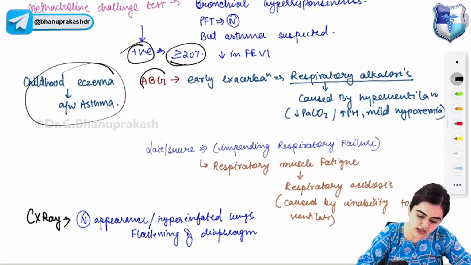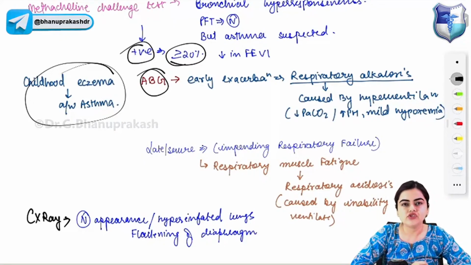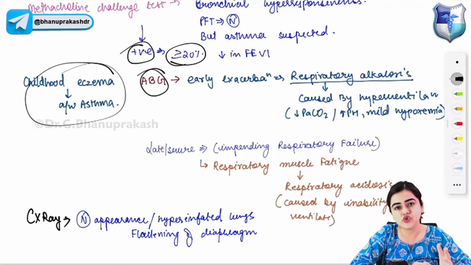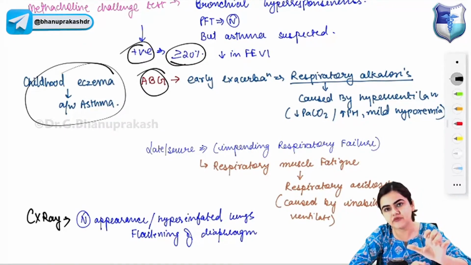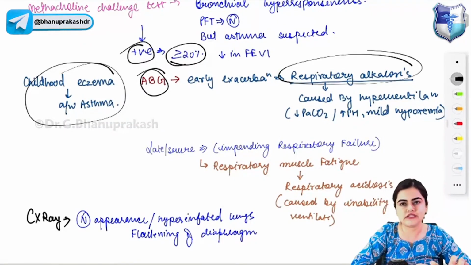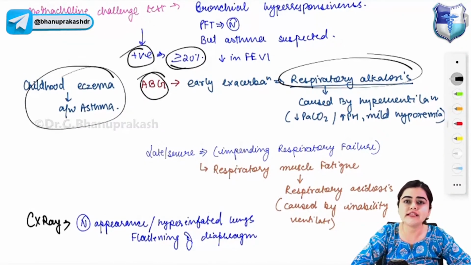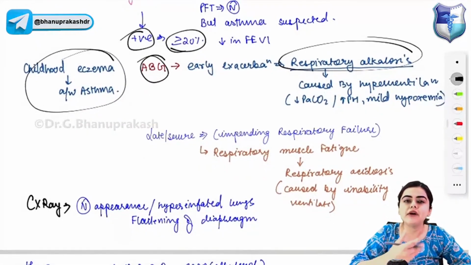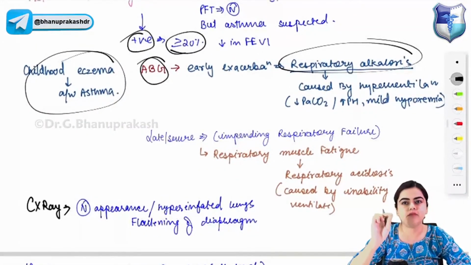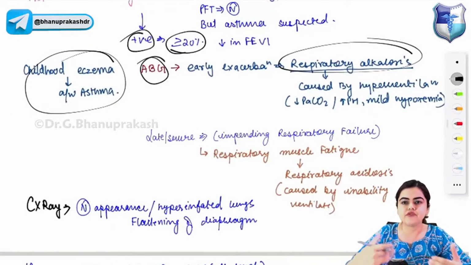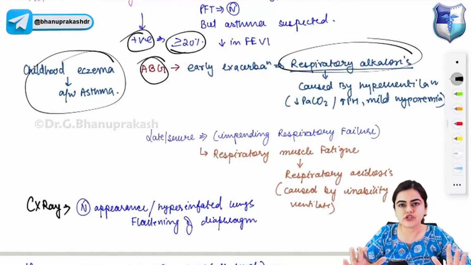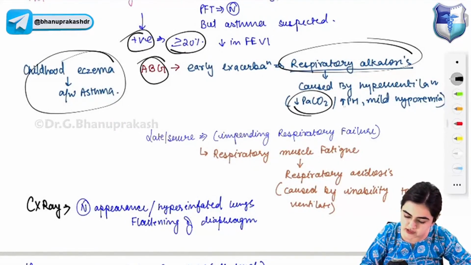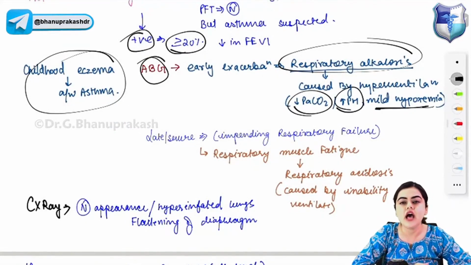Now coming to ABG analysis in case of asthma. So ABG, arterial blood gas analysis, when you perform it, you will find in early exacerbation of asthma there will be respiratory alkalosis. Why is there respiratory alkalosis in early exacerbation of asthma? Because there is hyperventilation in case of early asthma. A lot of hyperventilation will happen. The patient will try to compensate for the obstruction by hyperventilating. So what will hyperventilation do? This will decrease the PaCO2 value, increase the pH, and will cause mild hypoxia.